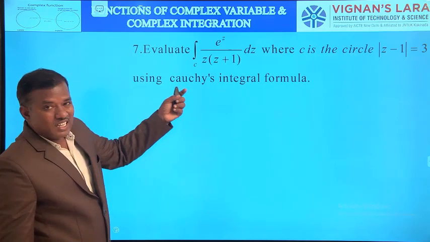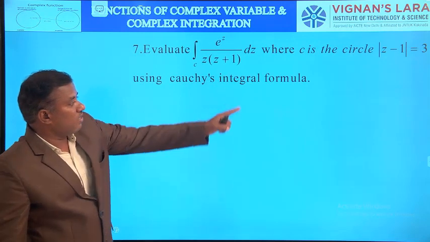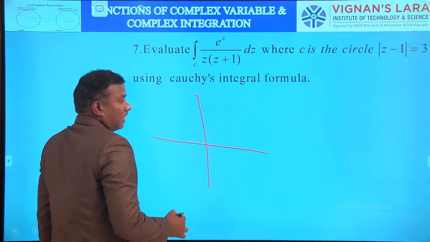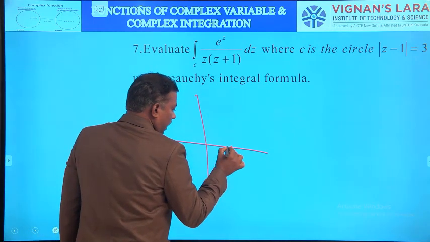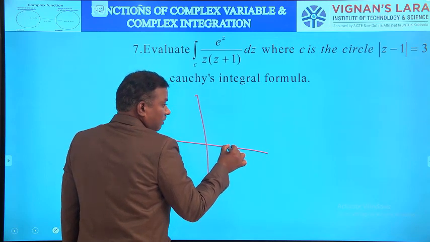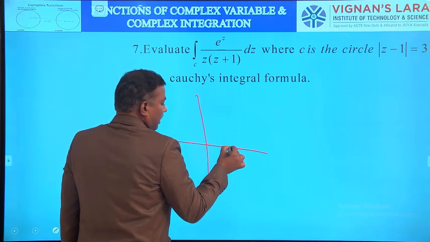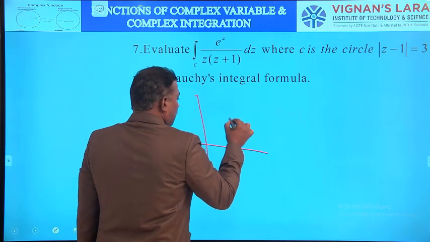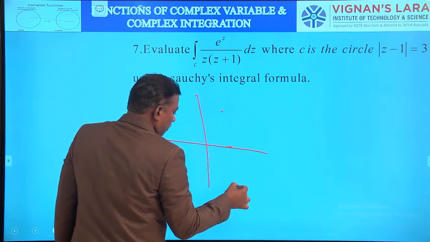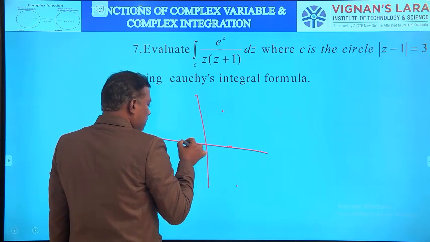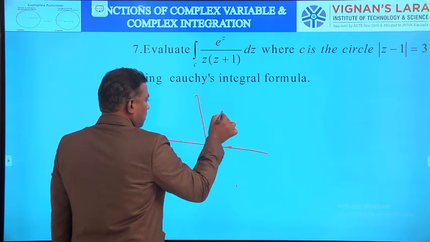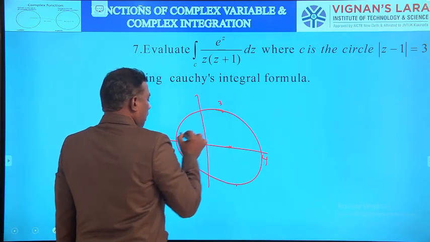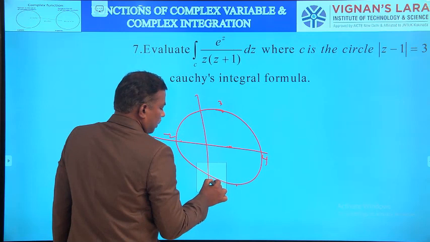Then coming to the last example, e power z by z into (z plus 1). What is the circle? Mod z minus 1 equal to 3 means center at (1, 0), 1 unit on the x axis, 0 units on the y axis, and radius is 3 units. So it touches at 4 units, then 3 units on the upper side, 3 units on the lower side, and minus 2 units on the negative x axis. This is the circle.